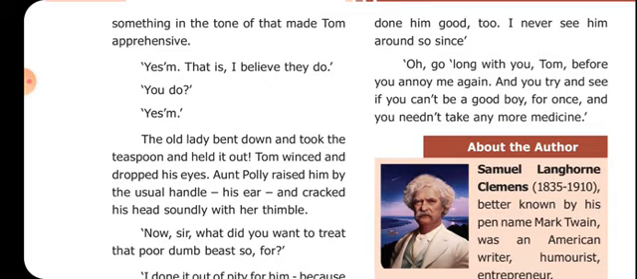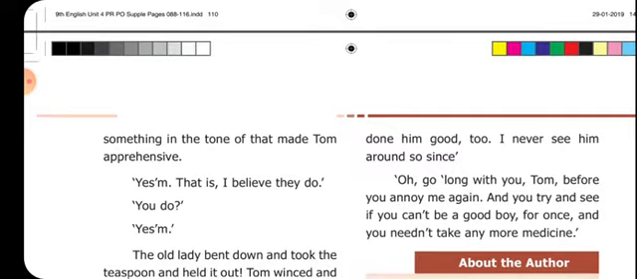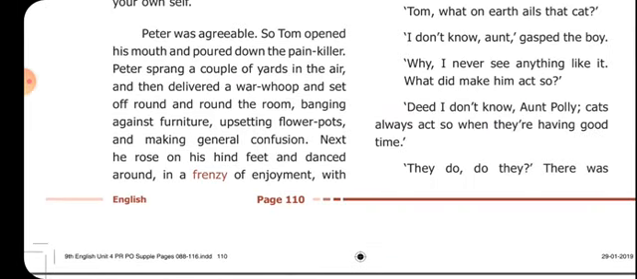So now what's happening? Aunt Polly asked Tom, what on earth ails that cat? So what do you mean by ails? Ails means troubled. So what troubled the cat? What made the cat do all these things? See, she is now questioning Tom.